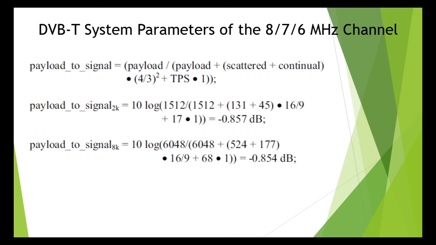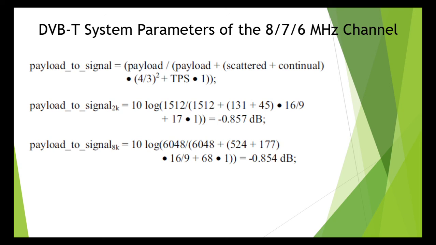In the case of the 2K mode, there are 1512 payload carriers, or 6048 in 8K, the mean power of which is 100% or 1. The TPS carrier levels are set in the same way, exactly in relation to the individual payload carriers. The continual and scattered pilots are differently arranged.